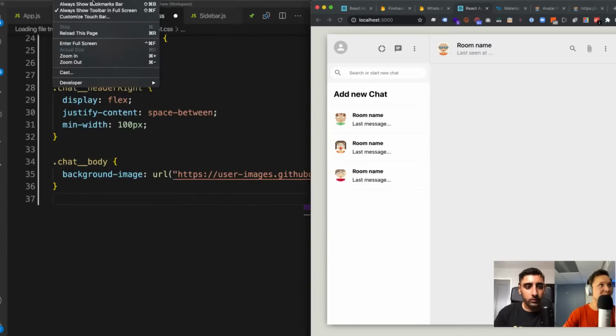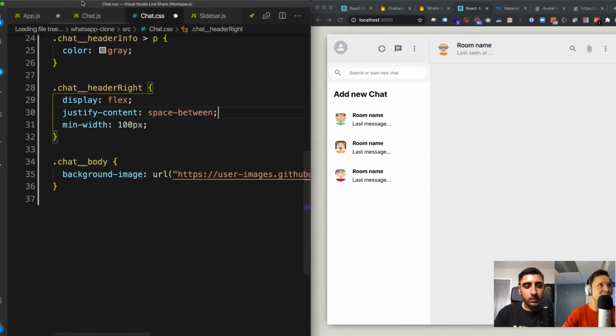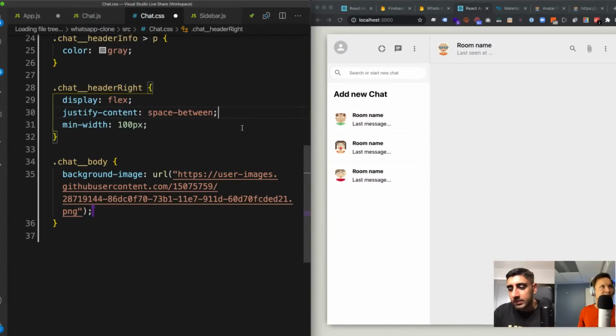For some reason it keeps toggling and then untoggling. I don't understand why. I think it might be a case of setting it inside of system preferences, but yeah, it might be all right.